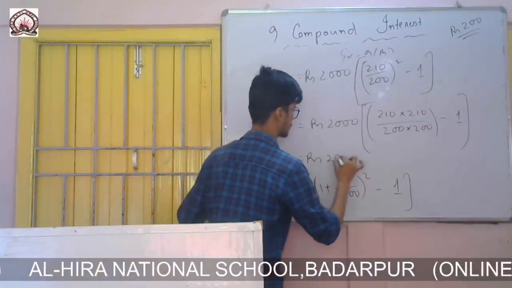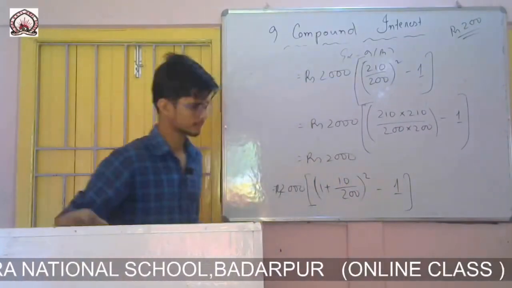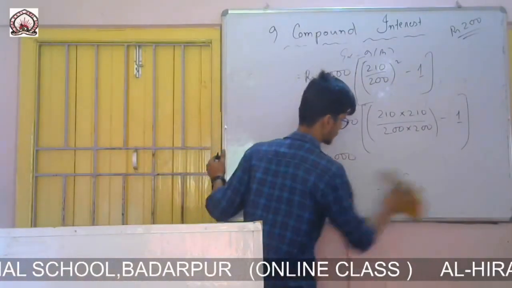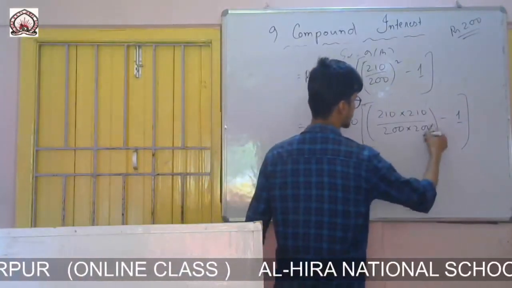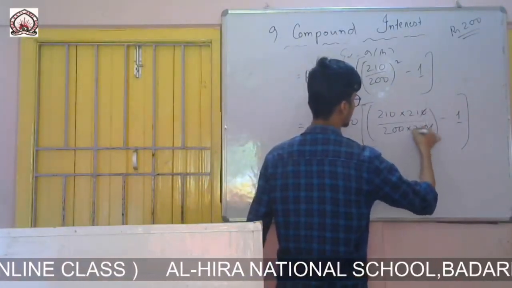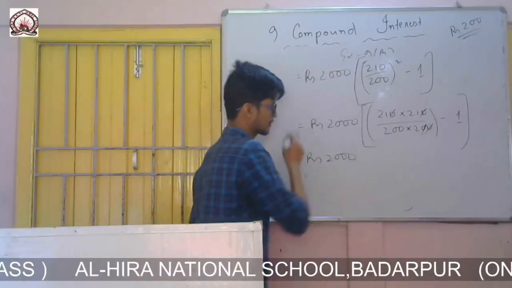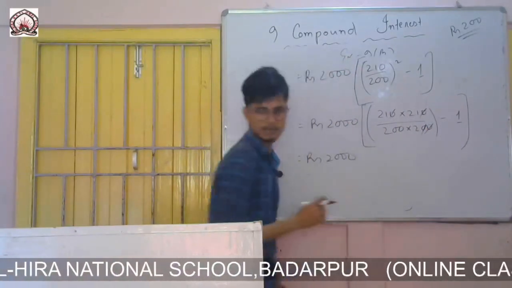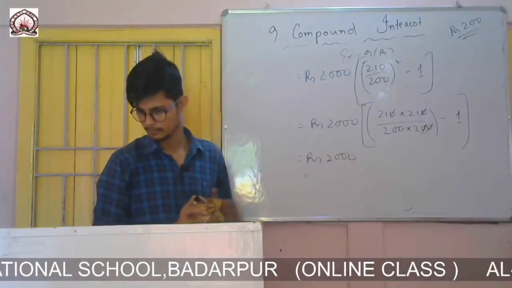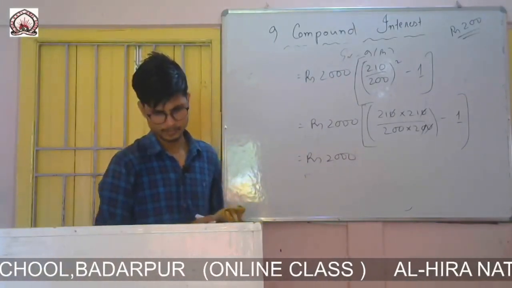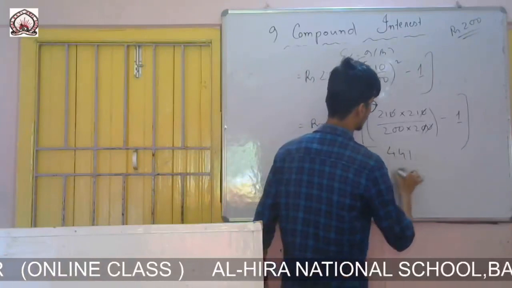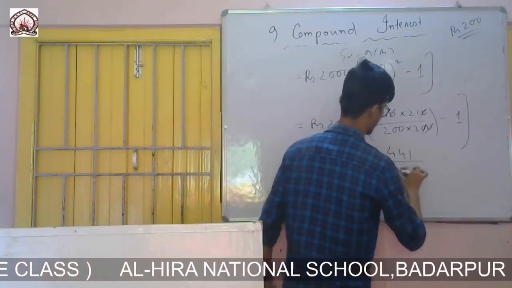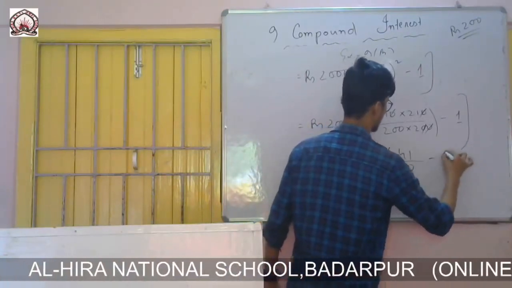So rupees 2000. I can cancel 10 and from there also 10. So it will be 21 square, 21 into 21, 441, yes, 441. 2 2s are 4, 400 minus 1.